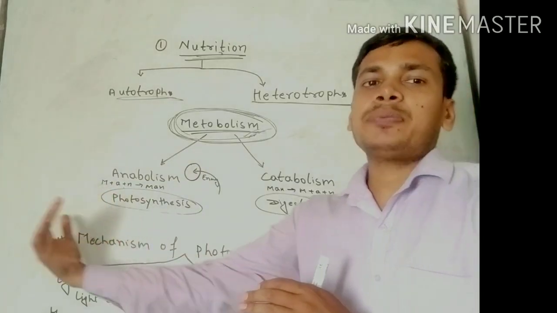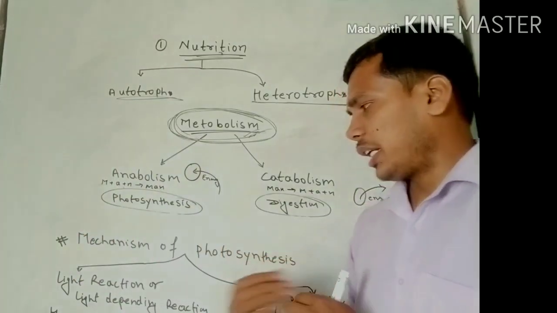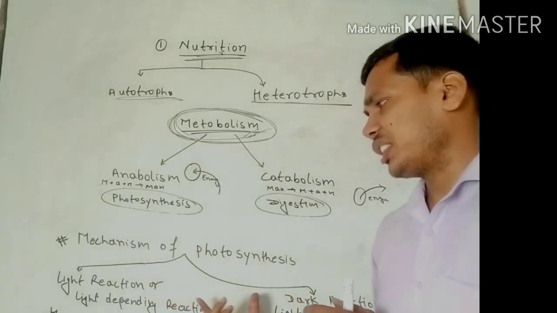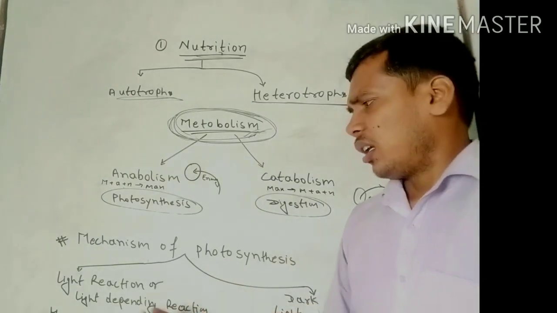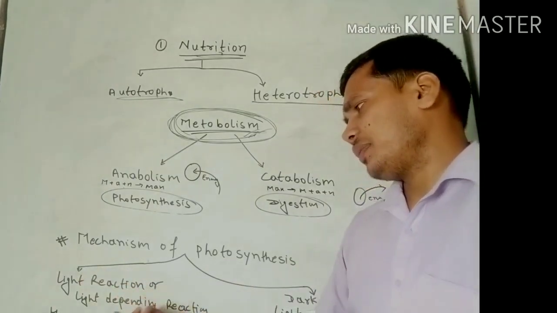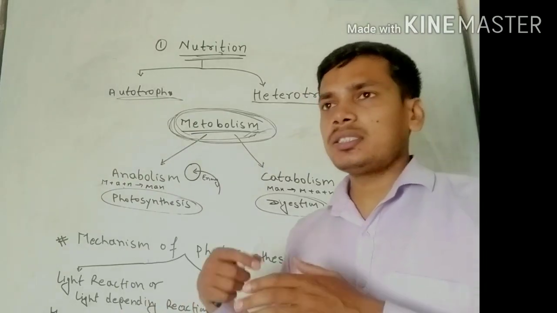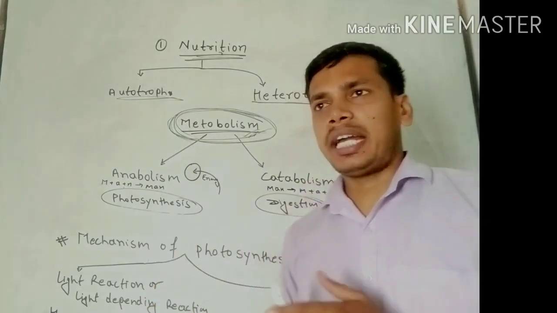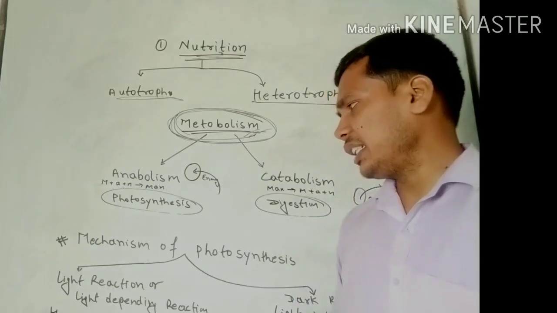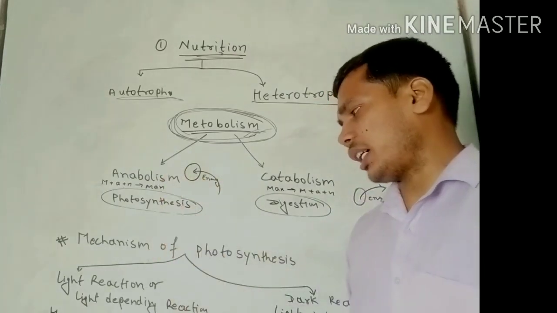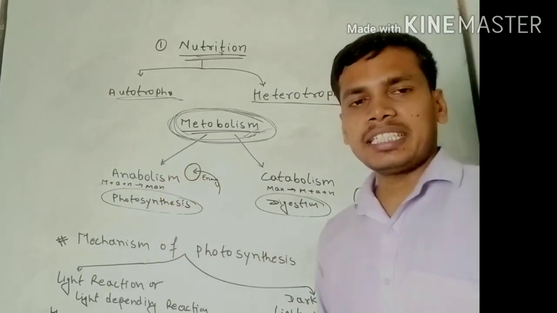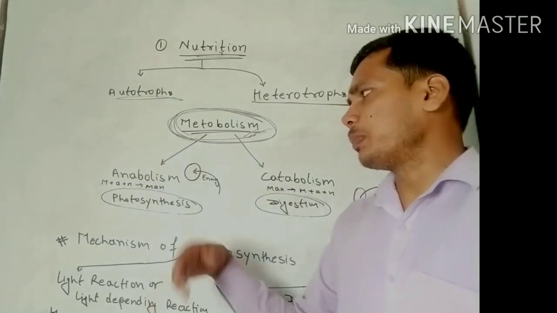Here there are two types of photosynthesis reaction: the light reaction, or light-dependent reaction. It means during the day when sunlight is present, the photosynthesis process occurs. Here light energy is used to perform the anabolism process.